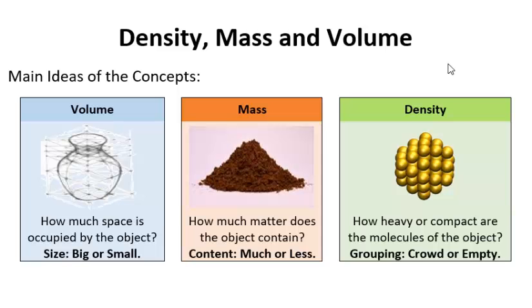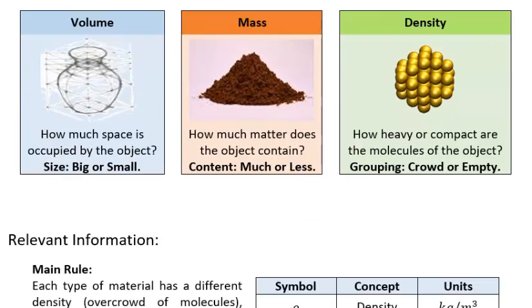And if you have fewer molecules together, then the object is going to be lighter. So this is related to the grouping of the molecules or the atoms. If the density number is high, it's crowded inside, at a molecular level. And if the density number is low, then it's almost empty. Those are the main ideas of each one of these concepts.